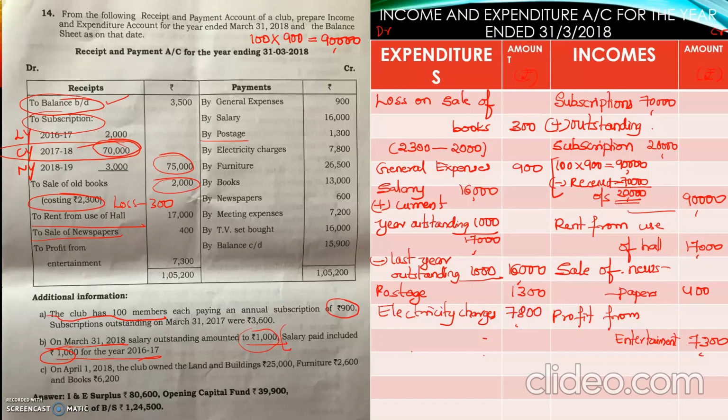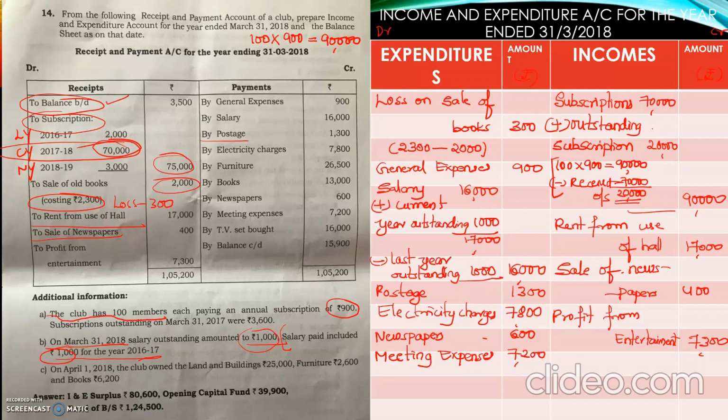Books, asset, capital expenditure, furniture capital expenditure. Next, newspapers, 600. Meeting expenses, revenue expenditure, 7,200. So now all the items are recorded.